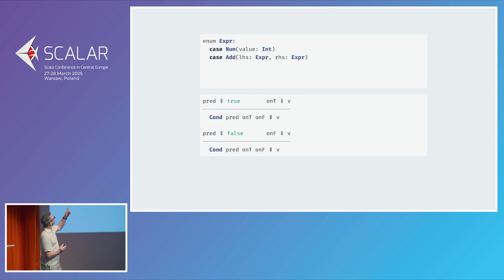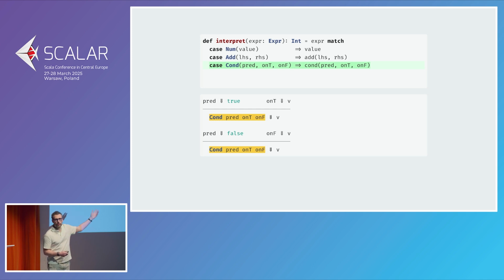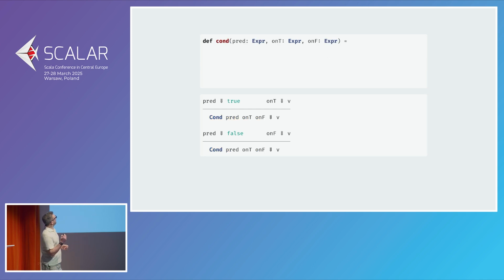How would we implement it? Well, the first thing we do is we need to add a new term, cond, which has a predicate, an onTrue branch, and an onFalse branch. And now that we can represent conditionals, we are going to need to interpret it. Of course, I'm going to move that to its own function, because it's a bit messy. And if we follow our formal semantics, this is saying, if the predicate interprets to true, then we do the onTrue branch. Otherwise, we do the onFalse branch. And of course, that doesn't work at all, because interpret returns an integer. And Scala, being one of the sane languages, refuses to take integers in where it expects booleans.